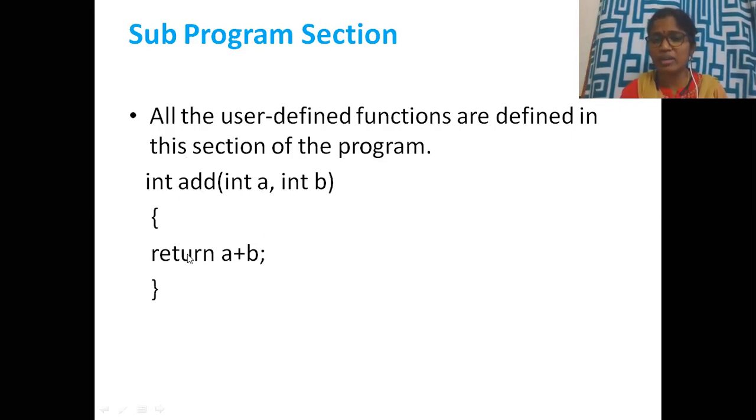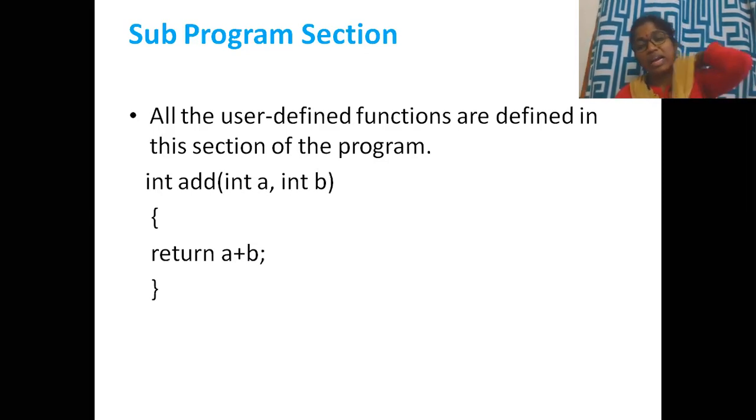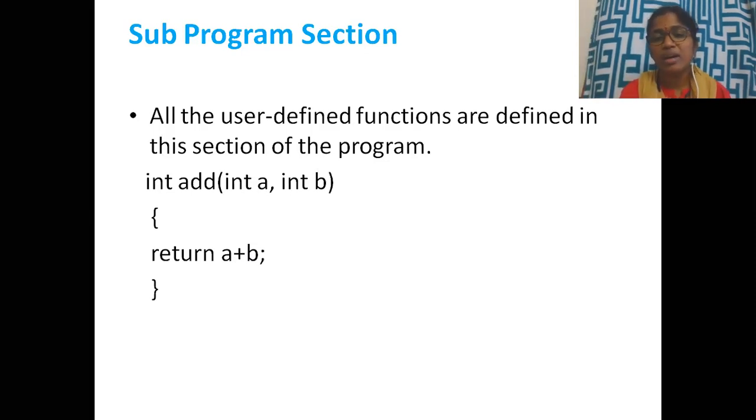What is the function doing? The function has to perform some action. What is this function doing? It is taking a and it is taking b and it is performing the sum of a and b and it is returning it to the function that is calling it. Who is calling it? Somebody is calling it, and they are passing two parameters, that is a and b. They are sending 3 and 4 and asking the other person to do it. So who is that other person? They are the subprogram. They are doing the addition and sending the result back. What is the result? Return a plus b. They are sending a plus b back to the calling function.